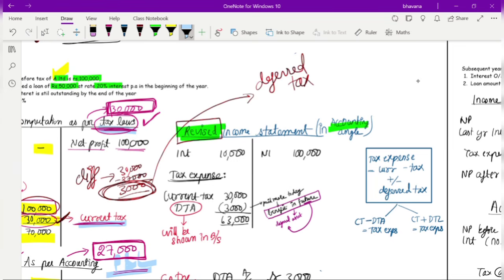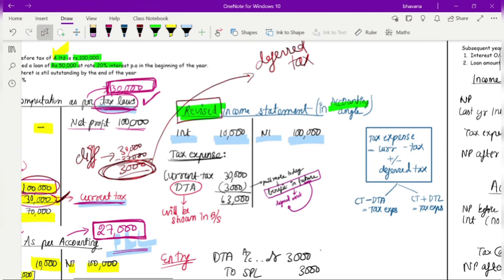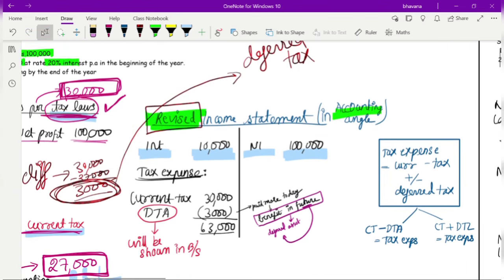So here your net income was 1 lakh rupees only, and since you are making your accounting records as per the accrual concept, you will book an interest of 10,000 rupees even though you have not paid it, because it belongs to the current year. So 1 lakh minus 10,000, 90,000 will be your accounting income.